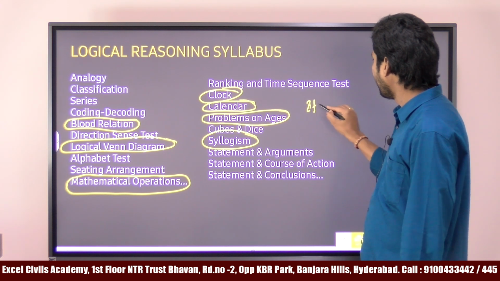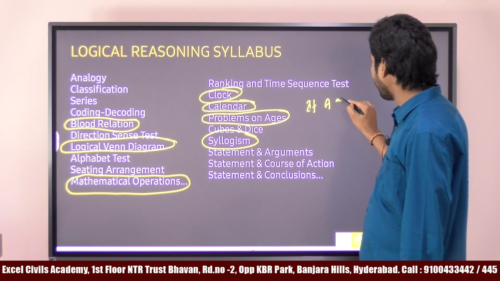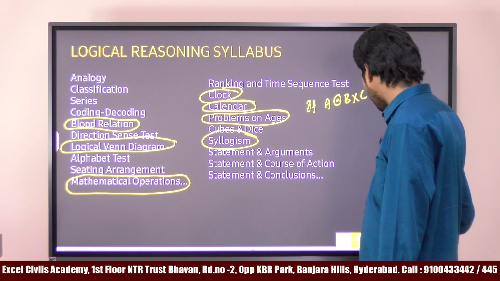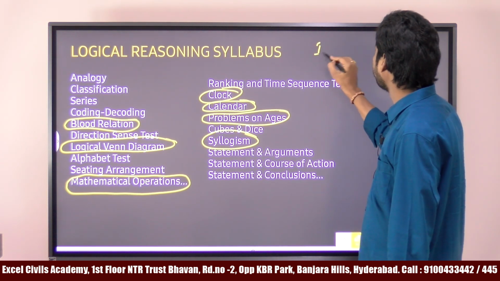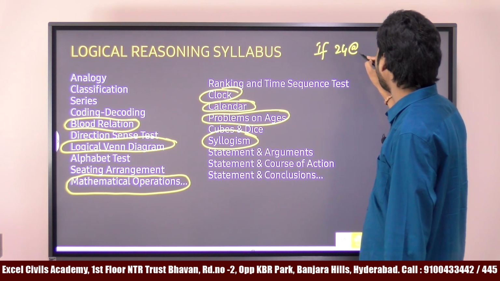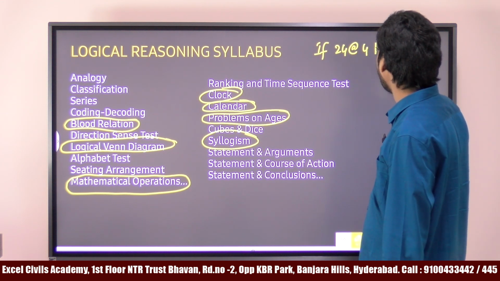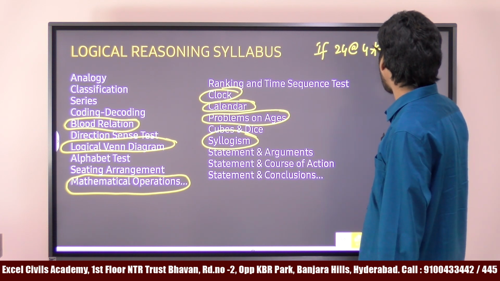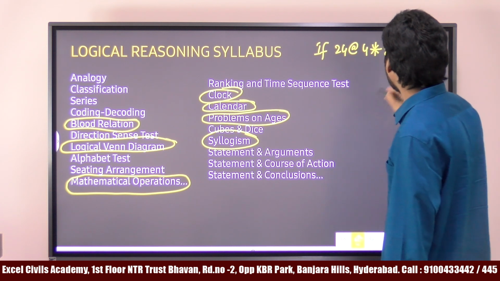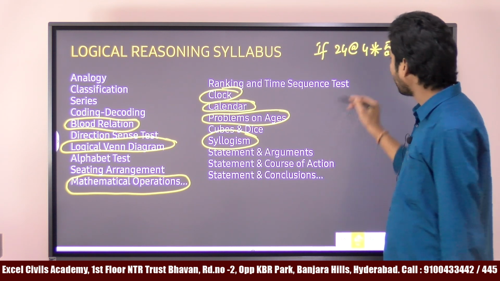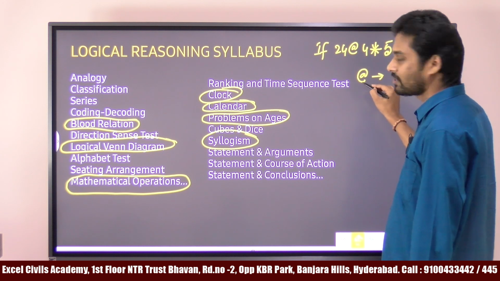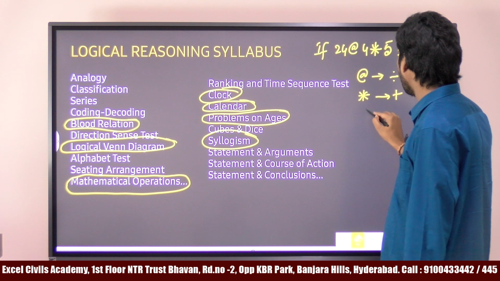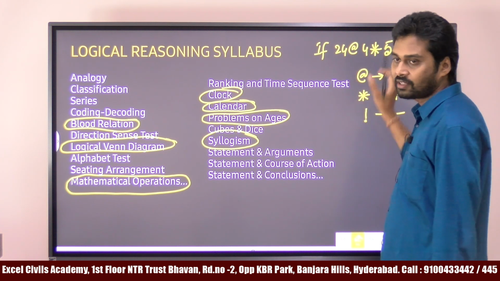So something like if A, B into C, something is given like that. So instead of these numbers we have, suppose 24 at the rate 4, there's another symbol, factorial 6, something is given like this, and also he mentioned that at the rate means divided by, this means plus, this means minus, then what is this value?